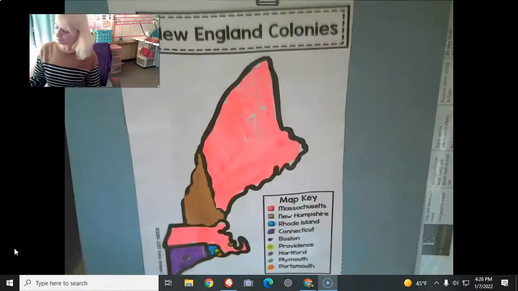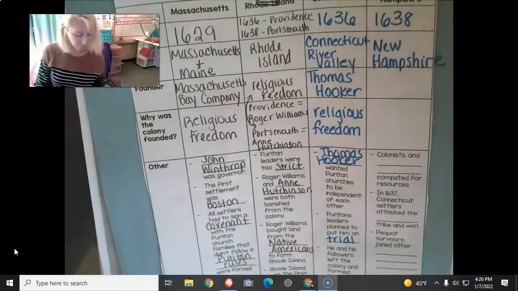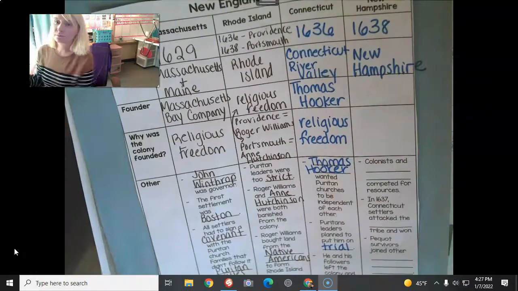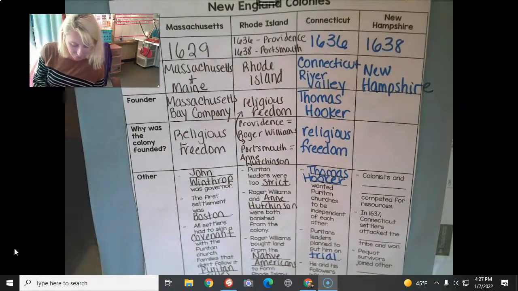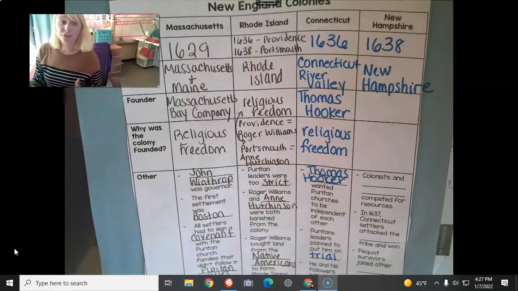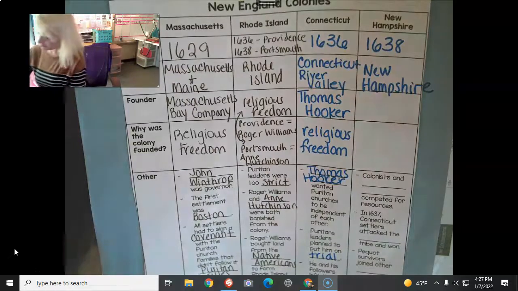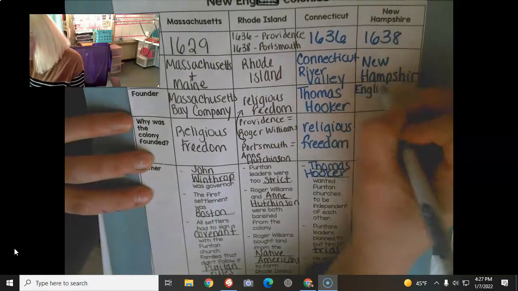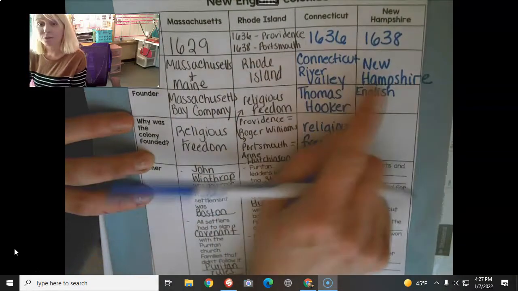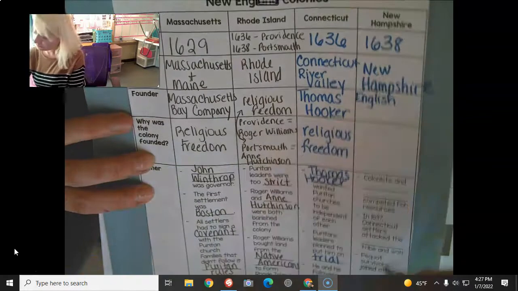All right, flipping it back over. The founder of the New Hampshire colony. It's just very general. They don't have a specific person for us to write down here. This was just some English settlers. Of course, all of these colonies were founded by English people.